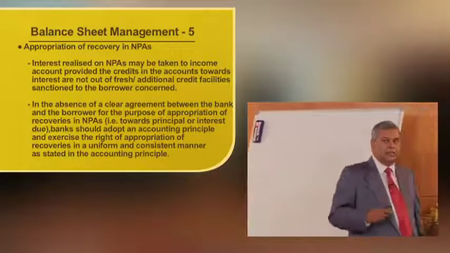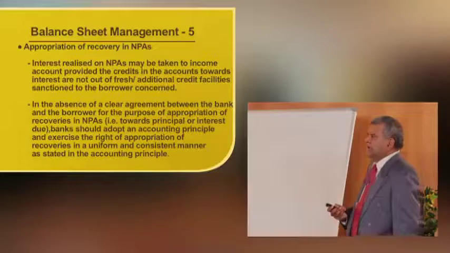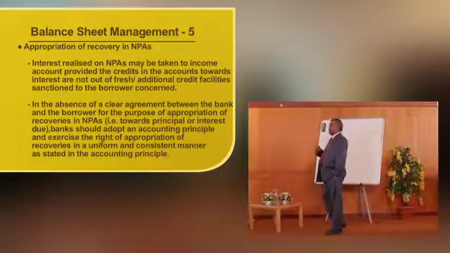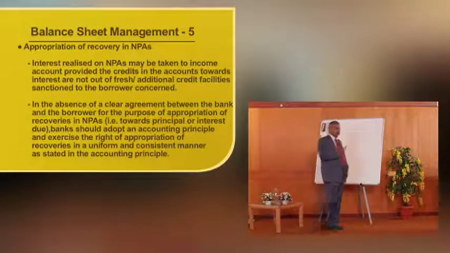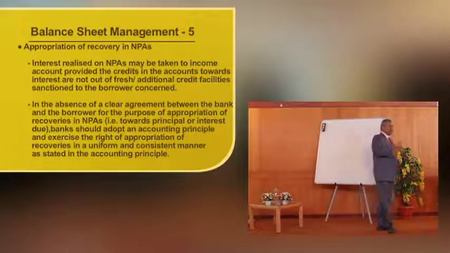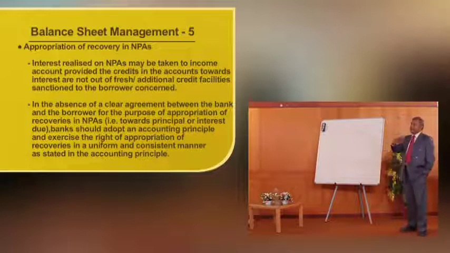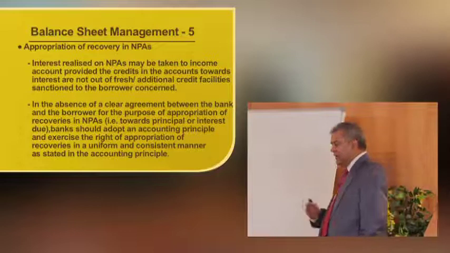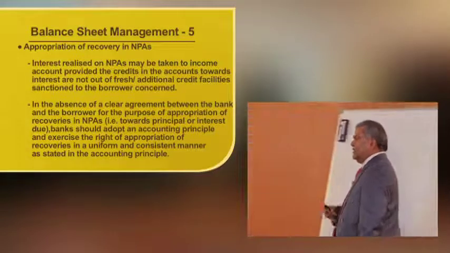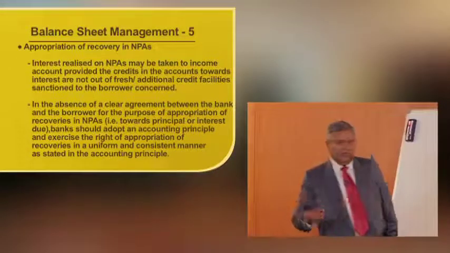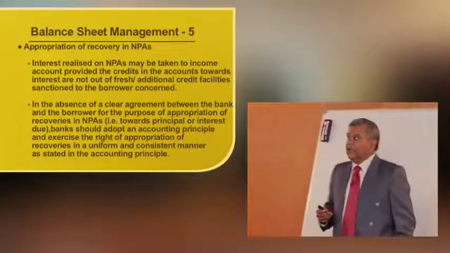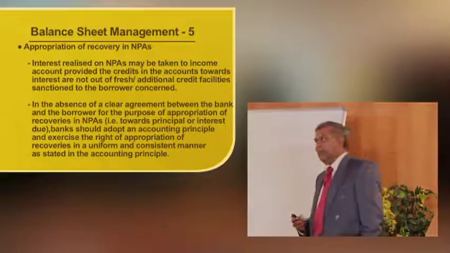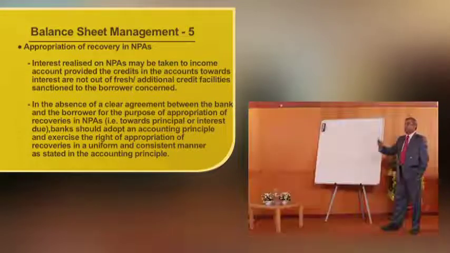From the accrual concept, I move to the cash concept. The moment any money is remitted by the borrower, that can be taken to income account, because the interest not debited will be debited now, and it can be taken to income account. But that fresh credit should not be out of a loan given by the bank. It's called evergreening. I should not rectify an NPA by giving a further loan. So that's why it very clearly says that the credit should not be out of the credit facility sanctioned by the bank, it should be a cash flow from the borrower.